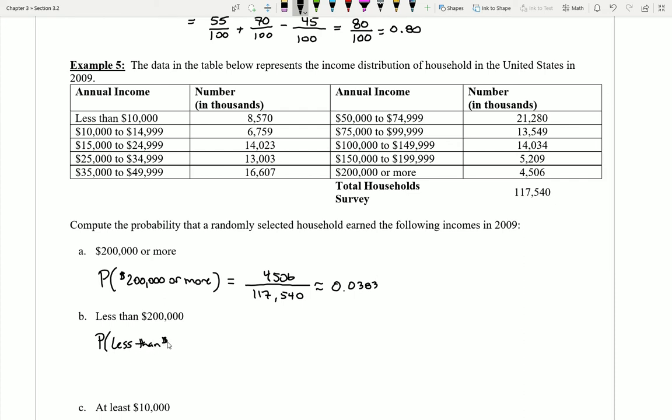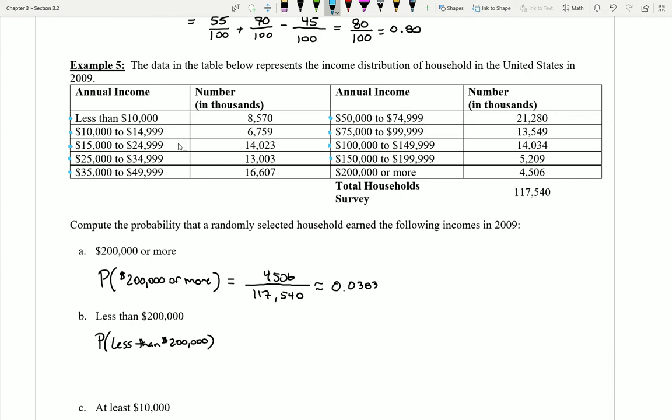200,000? I want the probability that a household earns less than 200,000. Well, let's see. Which groups would they be able to fall in? Oh boy. You might be able to start to see the problem already. Doesn't the first category have households that make less than 200,000? I mean, absolutely, right? But also the next one? Also the next one, and the next one, and the next one. And almost every single one of them is going to have this.